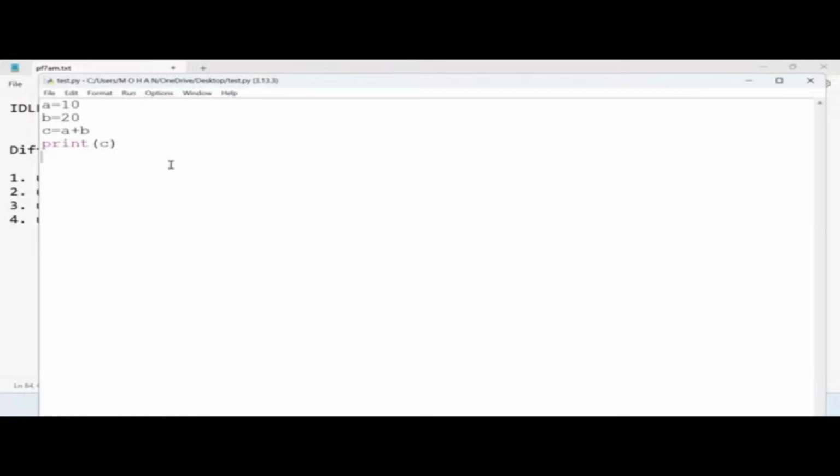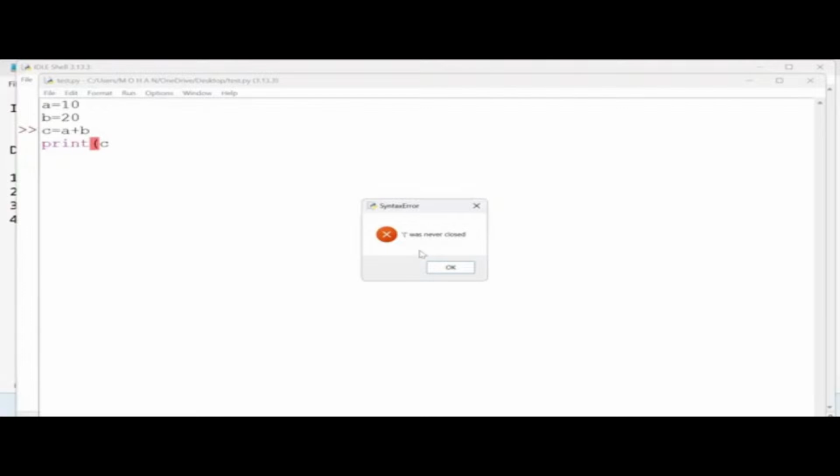But the problem here also, there is no intelligence, no suggestions on what mistake you're doing. Instantly, it will not find out. So look at this, I'm going to remove the bracket. But if I remove the bracket, is there any indication that you are making a mistake here? No. Okay, so save changes and run this. You can see after execution only you will come to know what mistake was done. The bracket was never closed.